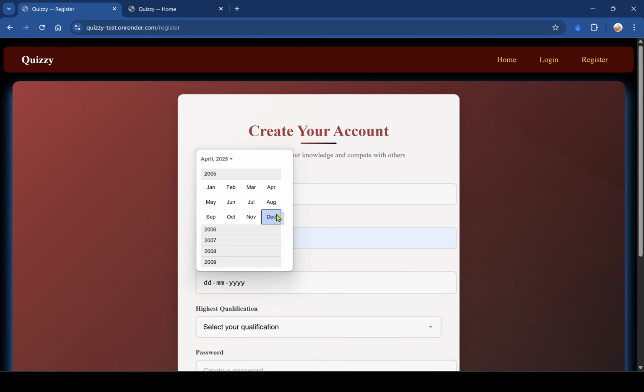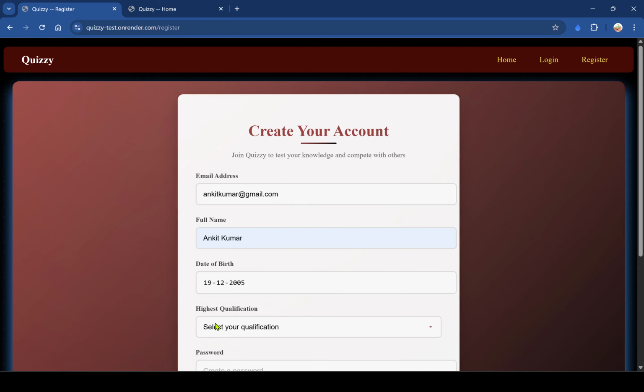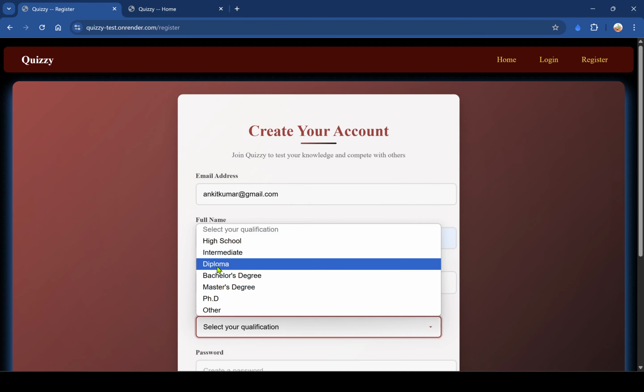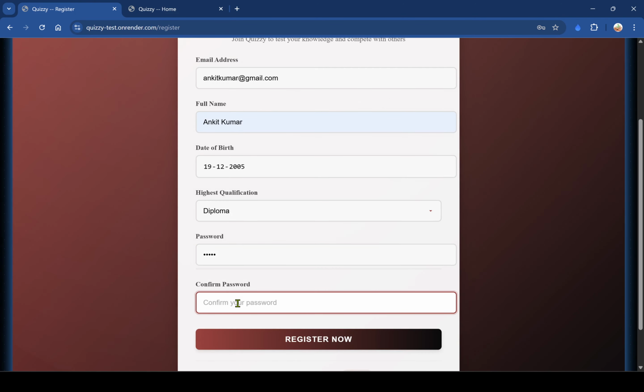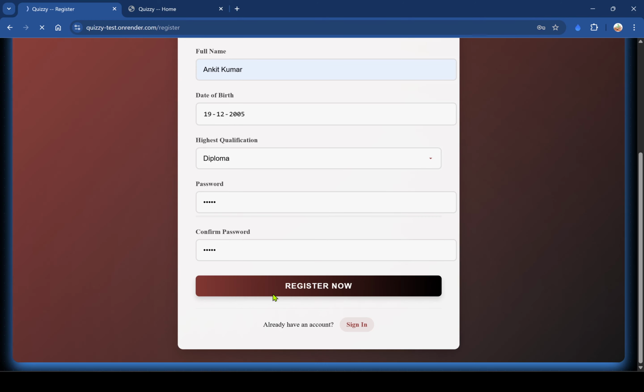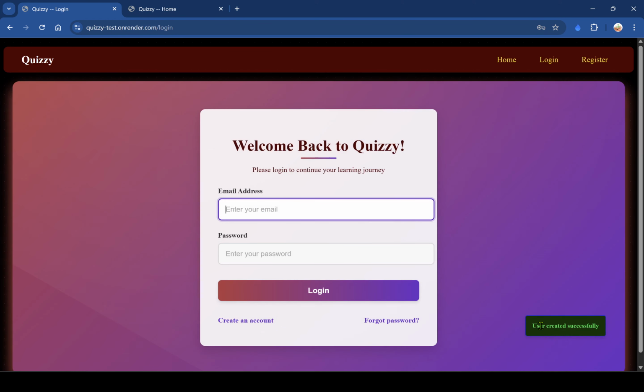I select my date of birth, and diploma level, password, confirm password. Now register. Okay, registration successful.